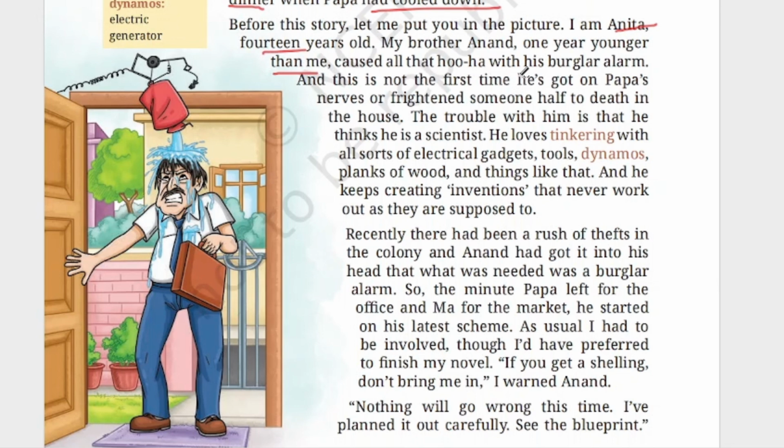Cause all that hoo-ha with his burglar alarm. So she is saying that my brother, who is 13 years old and his name is Anand, has created all this problem in the house. And this is not the first time he's got on Papa's nerves or frightened someone half to death in the house. So she's saying that this is not the first incident. That means he is creating one thing or another which is making his father nervous. Also, sometimes others are so frightened that they feel they are going to die. That is half to death. That means severely scared by his